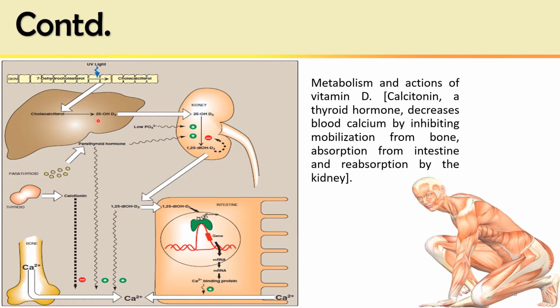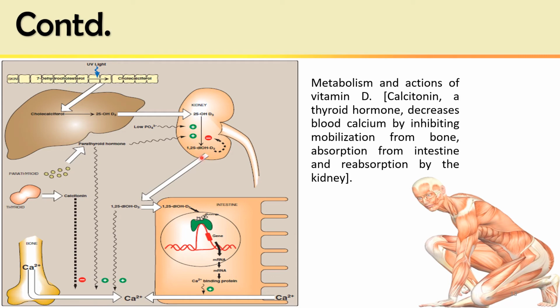So 25-hydroxycholecalciferol is formed, which circulates, and in the kidney it is converted into 1,25-dihydroxycholecalciferol by the enzyme 1-alpha hydroxylase. This enzyme activity is increased by low phosphate level and parathyroid hormone, but inhibited by the product, that is negative feedback by 1,25-dihydroxy vitamin D3.